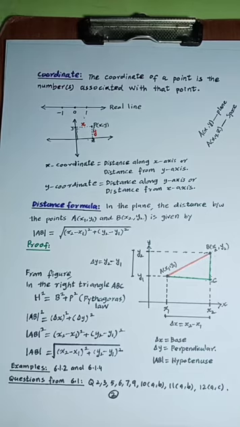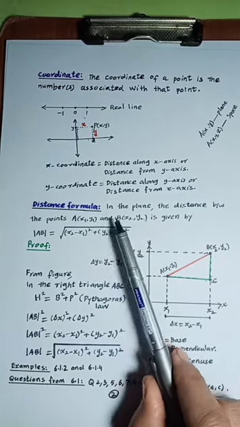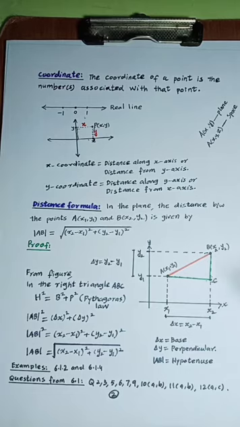In the plane, the distance between the points A and B is given by this formula. Now we come to the proof of this formula. Dear students, as A and B are 2 points having 2 coordinates, these points lie in the plane. Suppose this is point A and this is point B. You already have the concept of the coordinates x1, y1, x2, y2, as it was observed here.